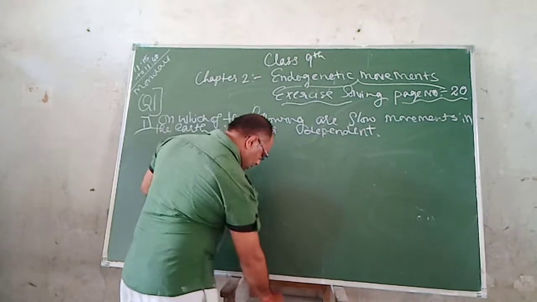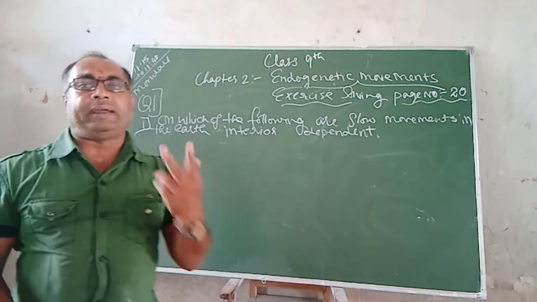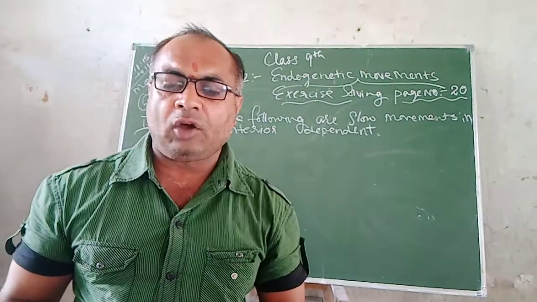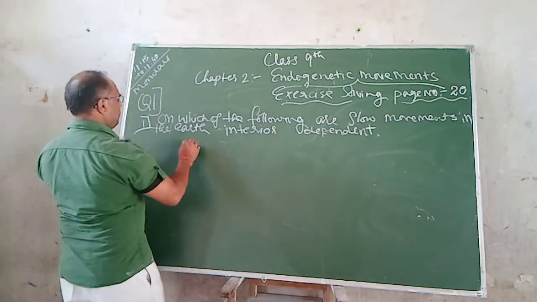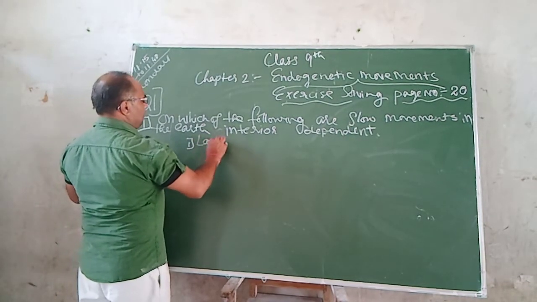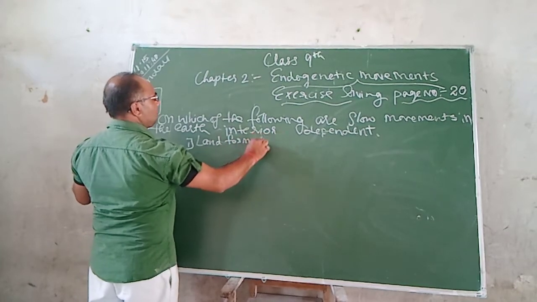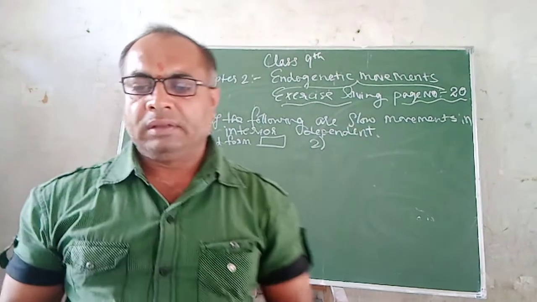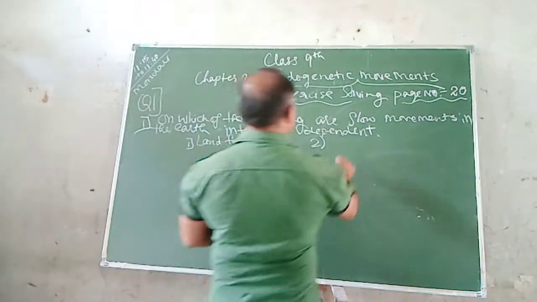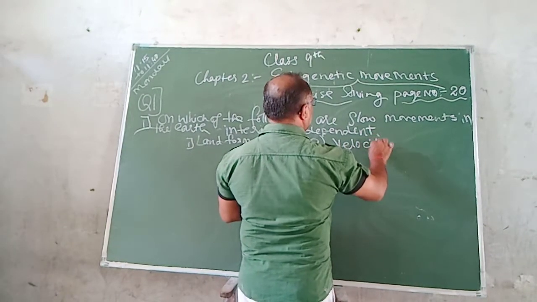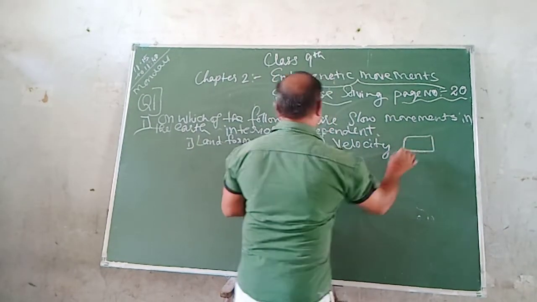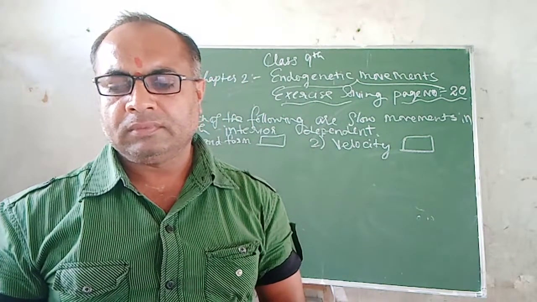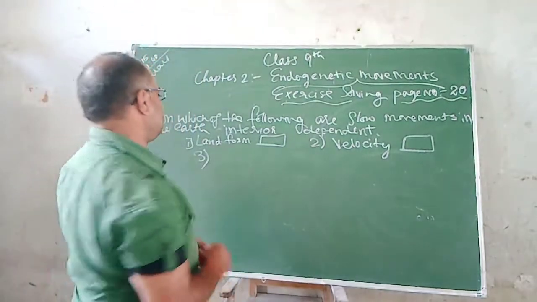Now you should read the question twice. If it is pick the correct option, also you should read the question twice. There are 3 options: landform, second is velocity, and third is direction.